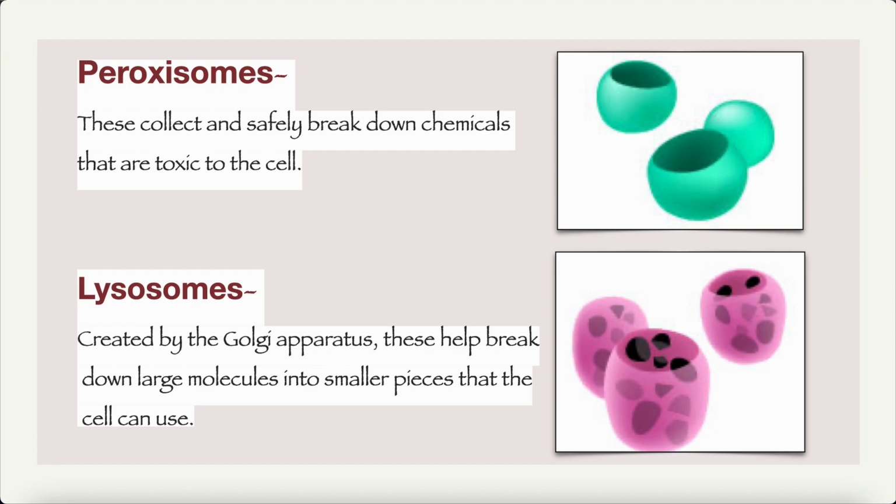Peroxisomes and lysosomes. Peroxisomes collect and safely break down chemicals that are toxic to the cells. So they help the cell by making it non-toxic. What are lysosomes? They are created by the Golgi apparatus. These help break down larger molecules into smaller pieces that the cell can use.